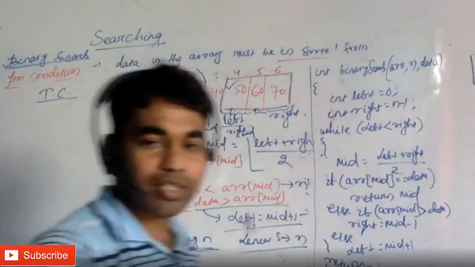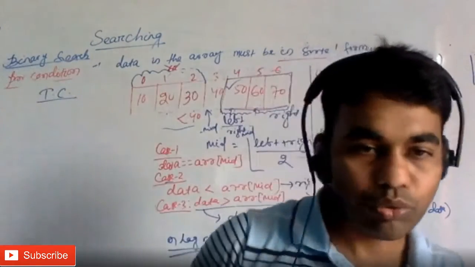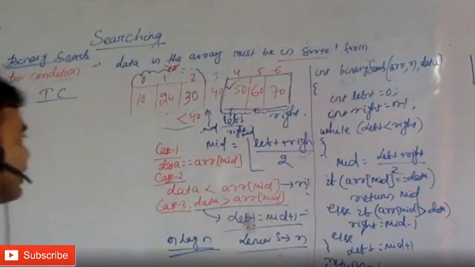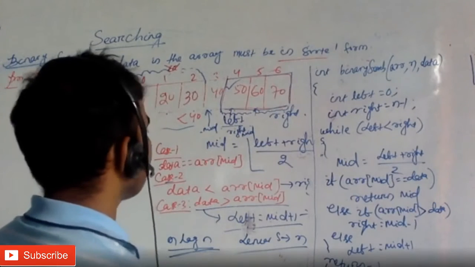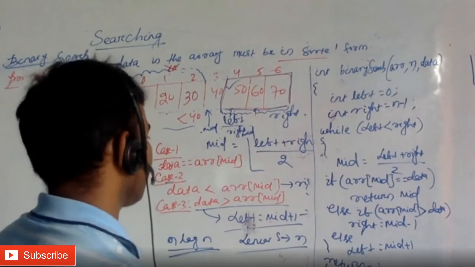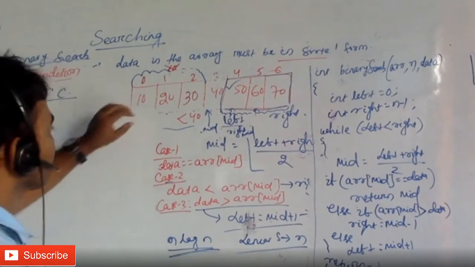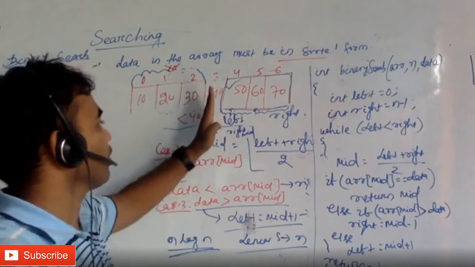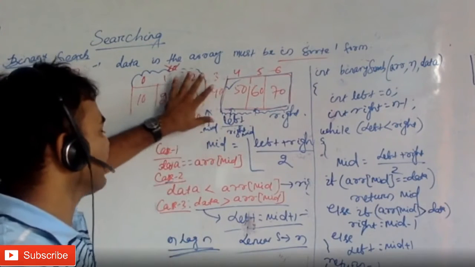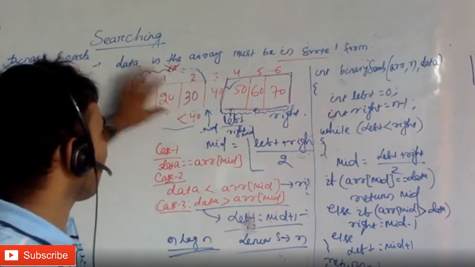Is it better than the linear search? First of all, think. Is the time complexity better than linear search? Answer is yes. Why? Because in linear search you are searching each and every element, but here once you go to the middle, you immediately discard half of the elements.